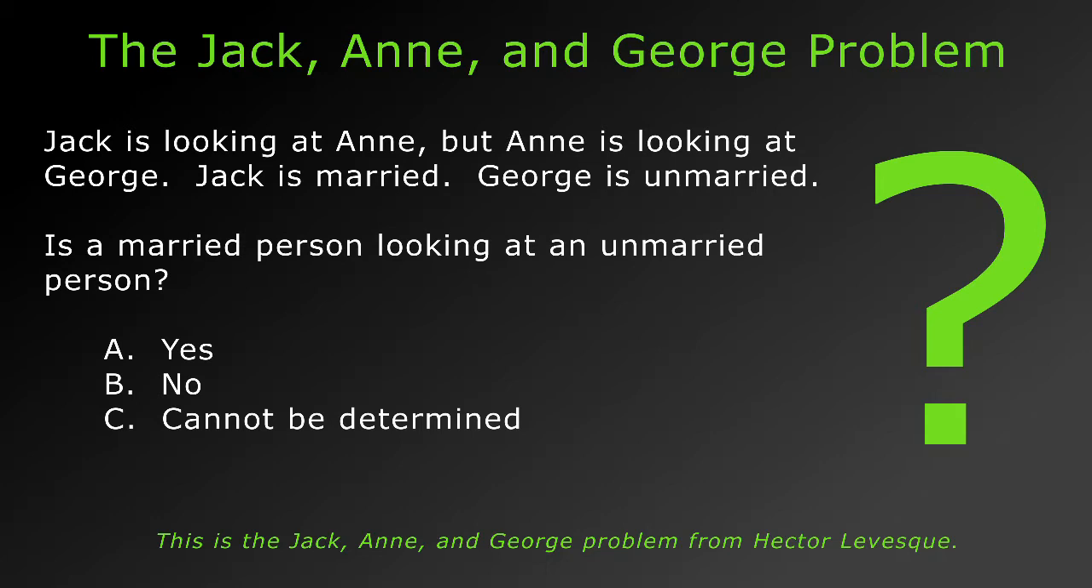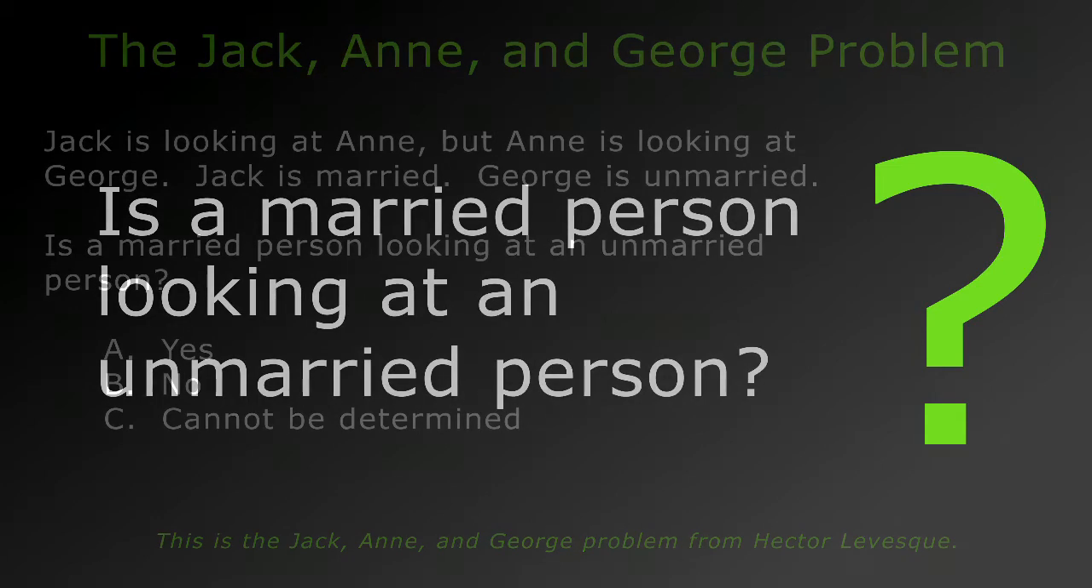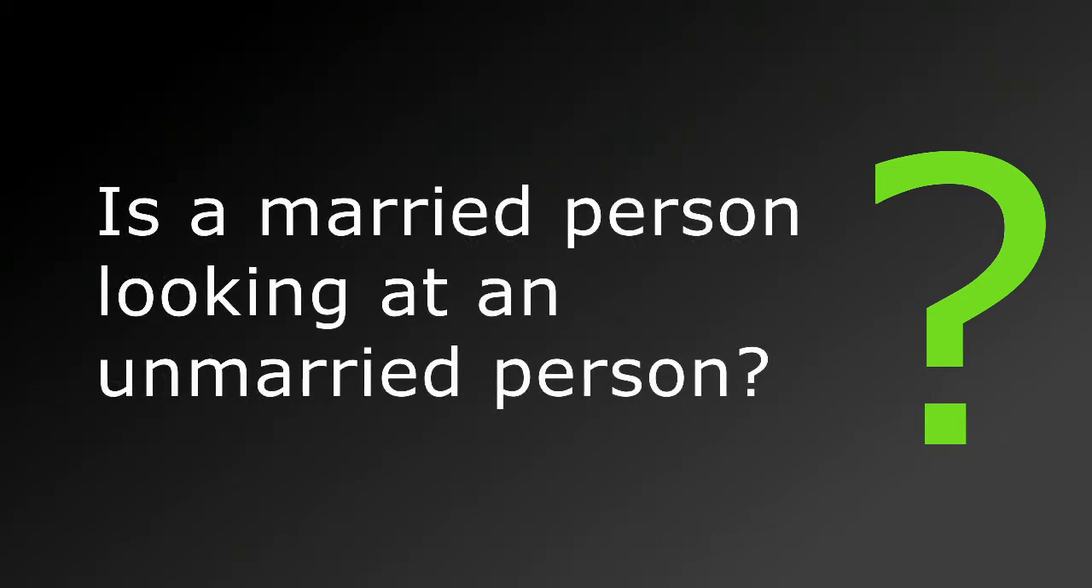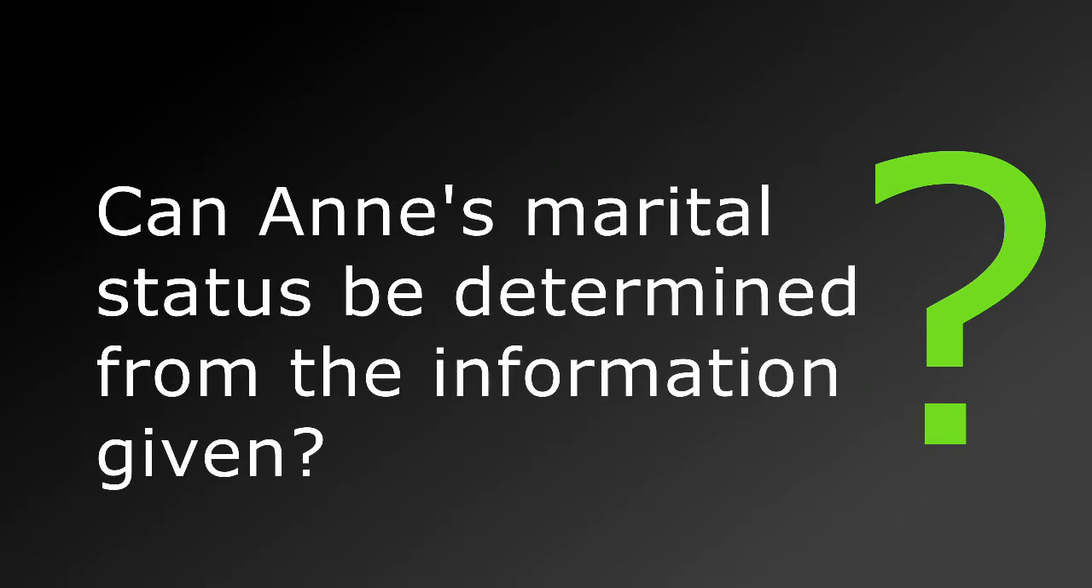People tend to fixate on the fact that Ann's marital status is not given, and without knowing it, they answer the problem as if answering a different question altogether. That is, rather than answering, is a married person looking at an unmarried person, they answer, can Ann's marital status be determined from the information given? The answer to that latter question, of course, is a firm no, but that's not the question we were asked.